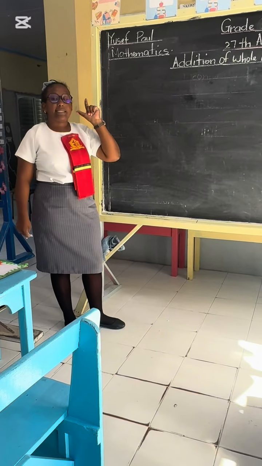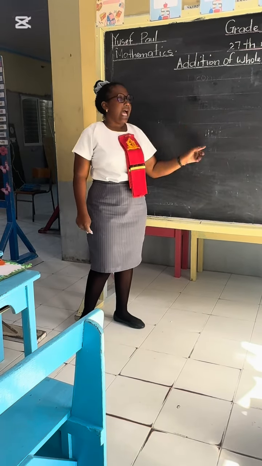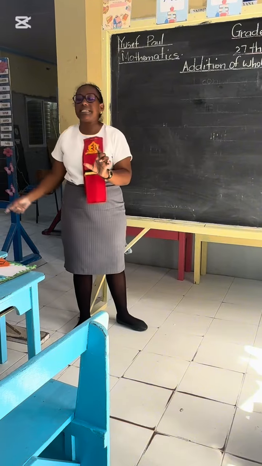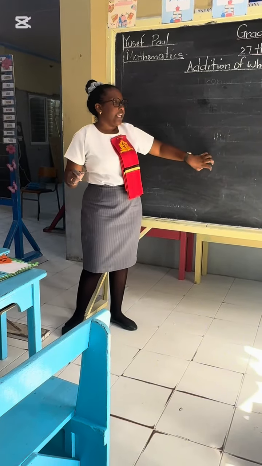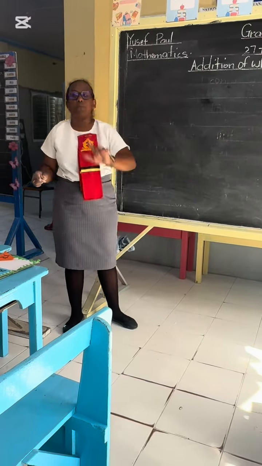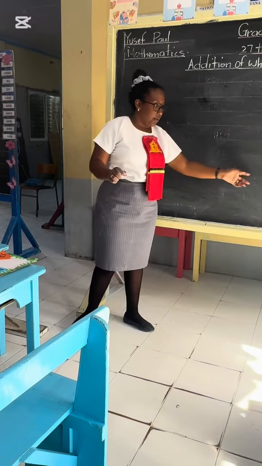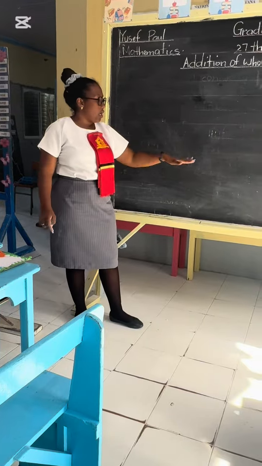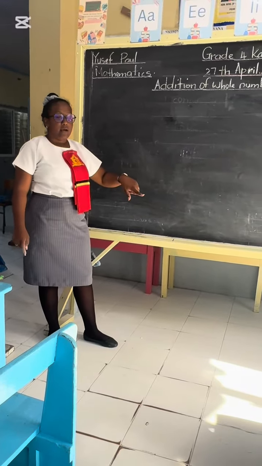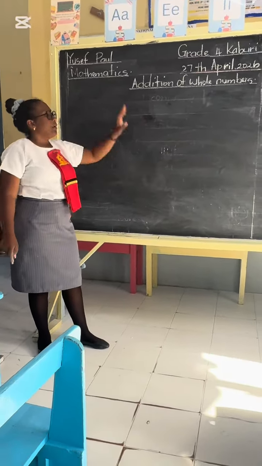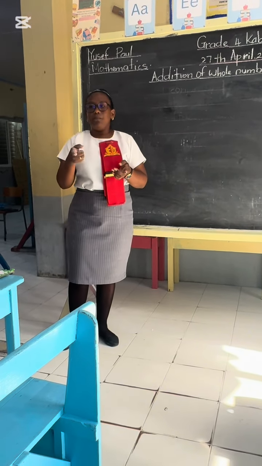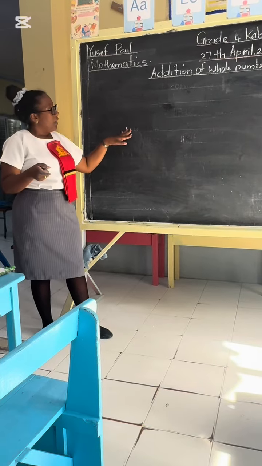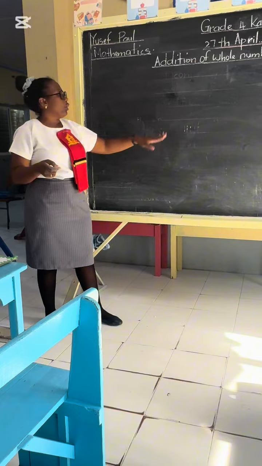When we add and it exceeds 9, what do we do? Do we put the entire answer in here? No. We put it outside, cross off the ones column number, put it here, and bring over the 1 into the other column. Very good. Then we add, we regroup.